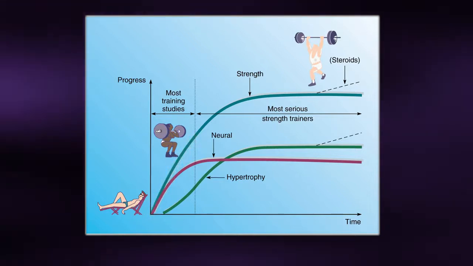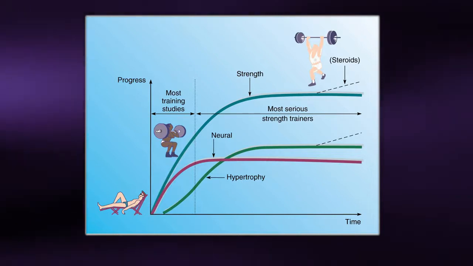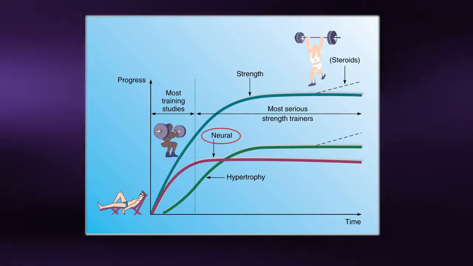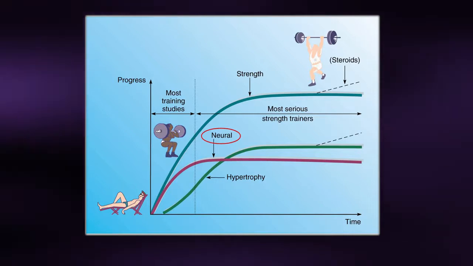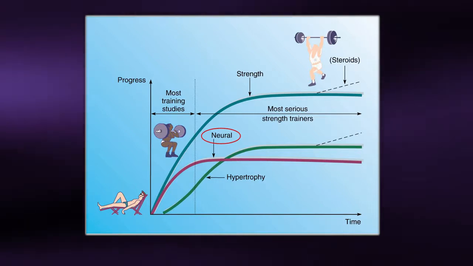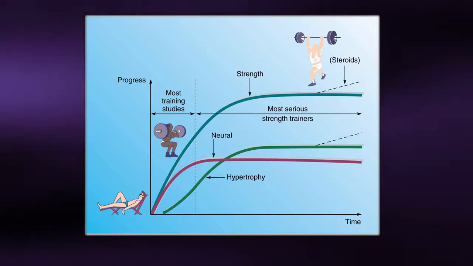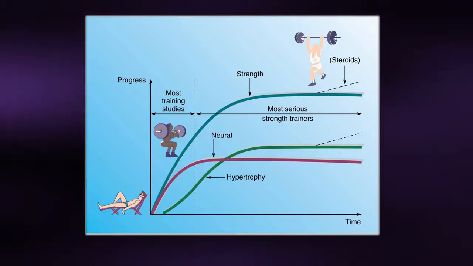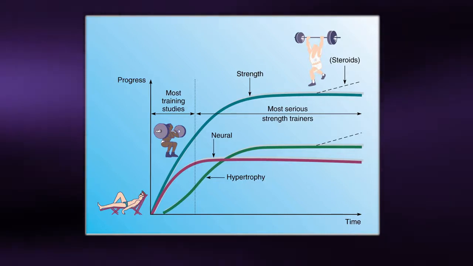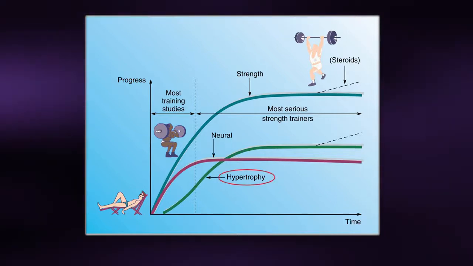This suggests that these early strength gains are due to neural adaptations in muscle, such as an improved ability to recruit muscle fibers, better coordination, and motor learning. These neural adaptations, which can occur rapidly, generally peak around the 8th to 10th week of training. After that, any further increases in strength are due to muscle hypertrophy.